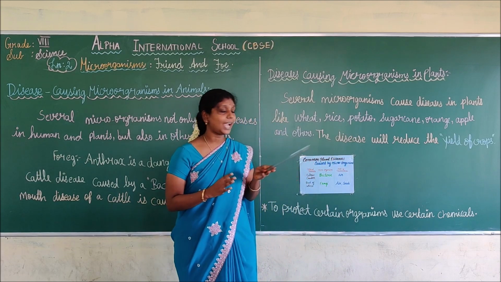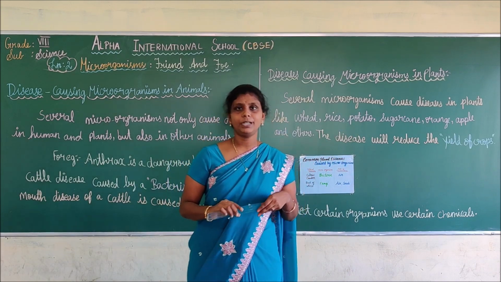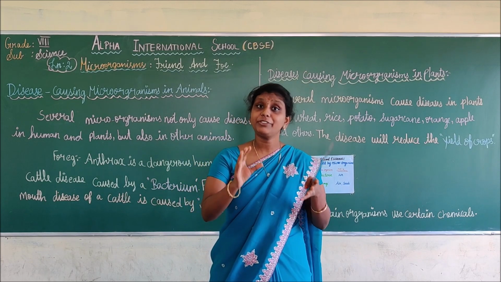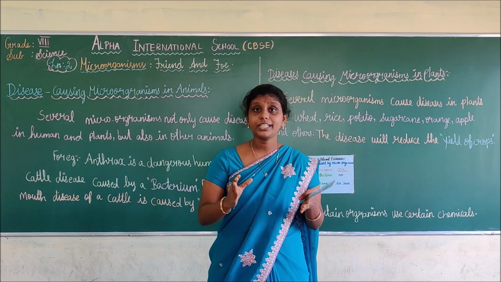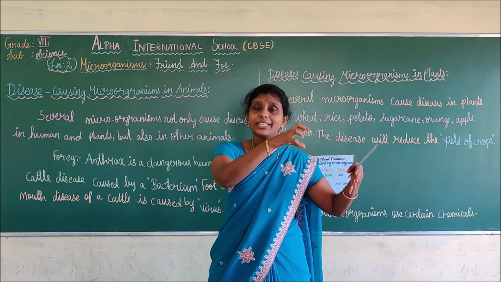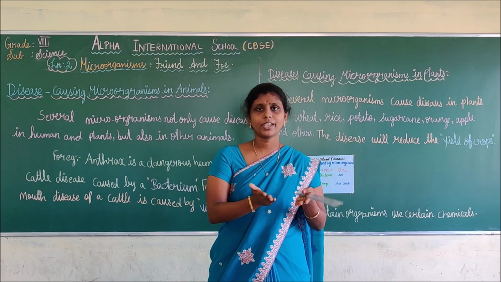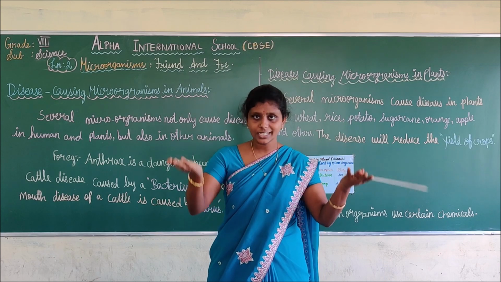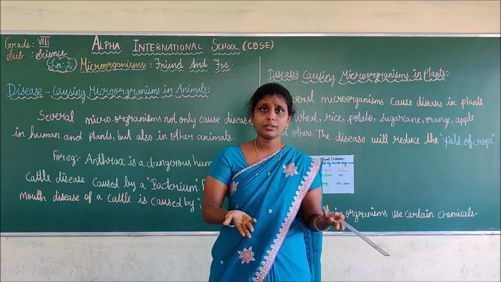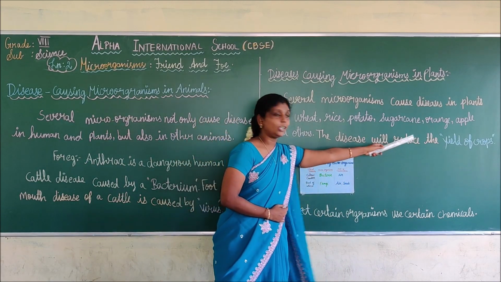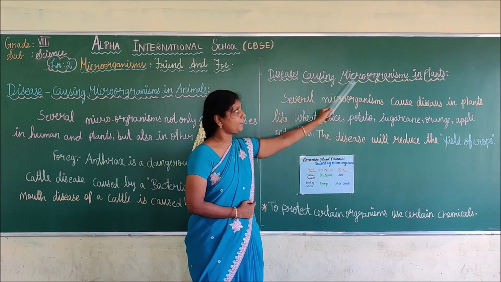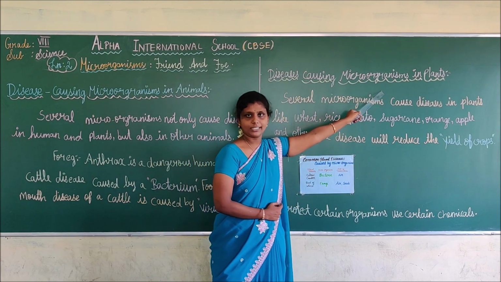I am going to give an example. In a whole agricultural land, we are cultivating wheat on a larger scale. One part of the wheat is affected by fungi. What happens in the whole large agricultural land? Only one part is affected by fungi, but there will be some reduction in the yield of crops. Do you understand, students? This is disease causing microorganisms in plants.